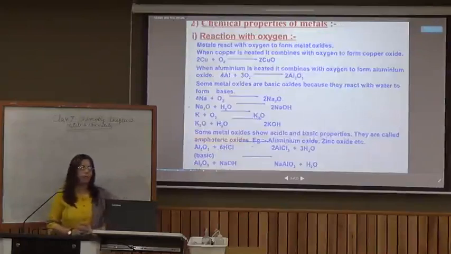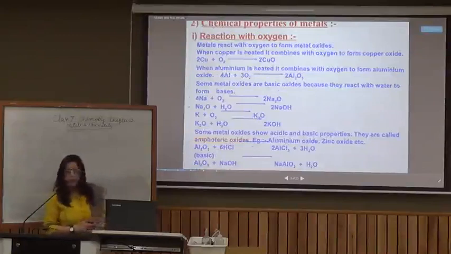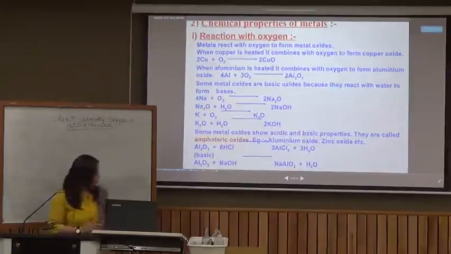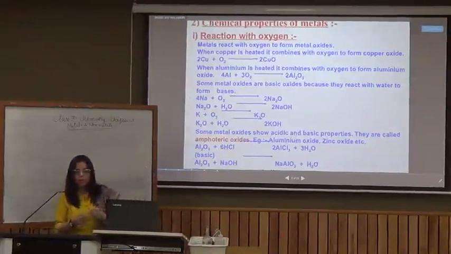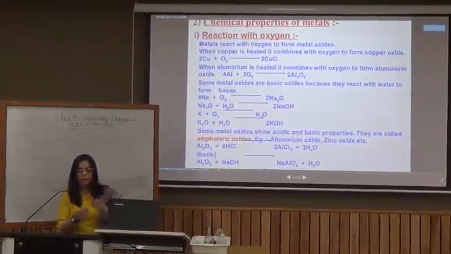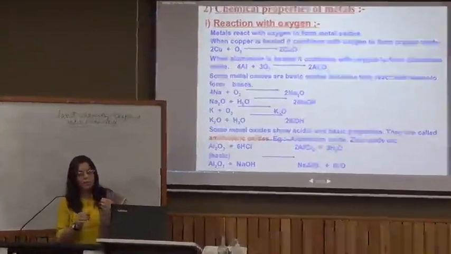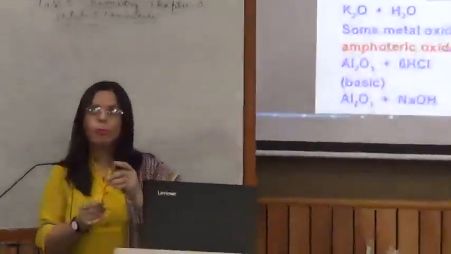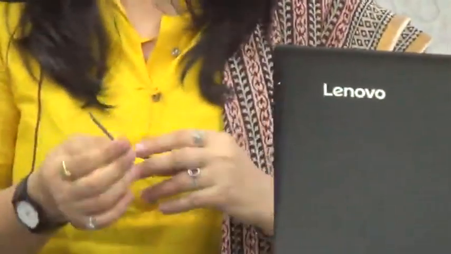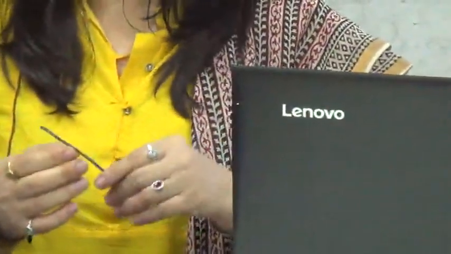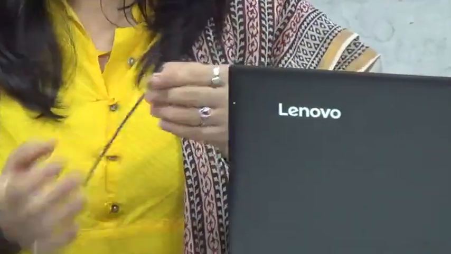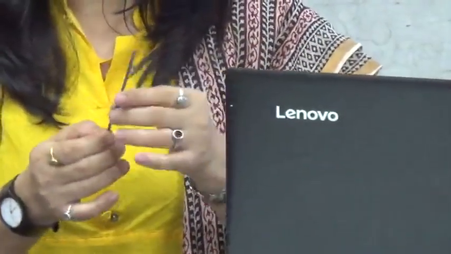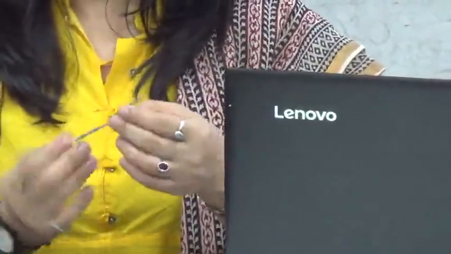Let's look at chemical properties of metals. I'm going to show you a magnesium ribbon. Magnesium is a metal, and as we've learned that metals are shiny, it's supposed to be shiny. But with exposure to air, it has turned dull. Most of the metals you see in your surroundings, their surface turns dull because they are attacked by oxygen or moisture present in air. So metals react with air and hence they turn dull. This wasting away of the surface of metals due to exposure to moist air is known as corrosion.